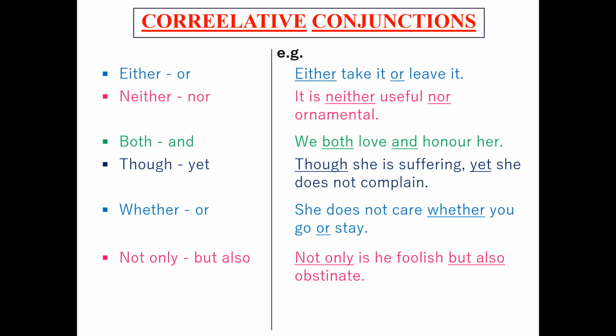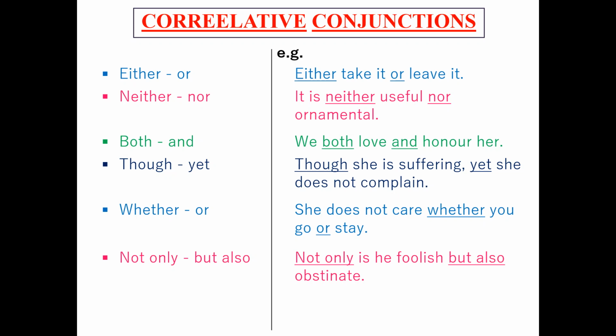Next one, both and. We both love and honor her. We are using both with and. Though she is suffering, yet she does not complain. We see that these correlative conjunctions are in pairs and they are being used together in the sentence.